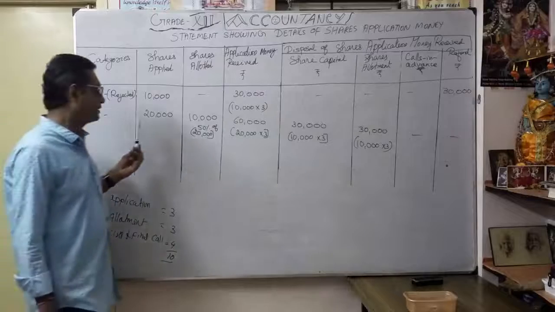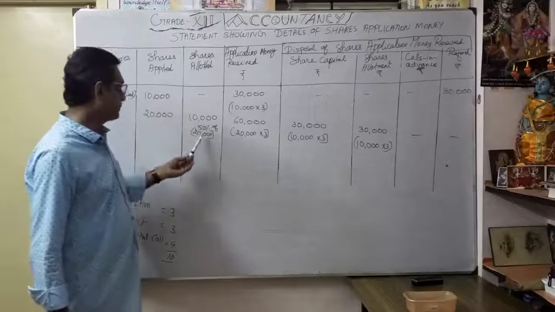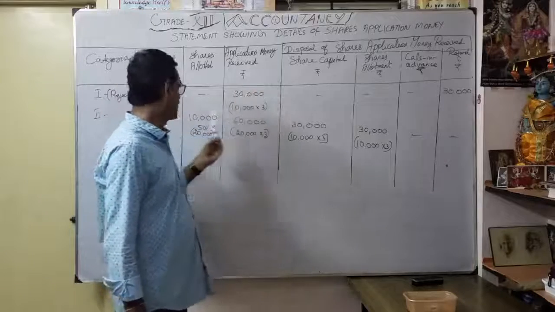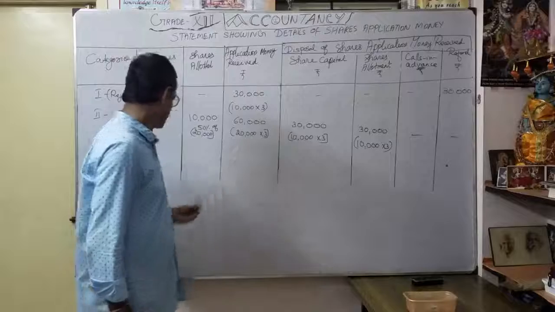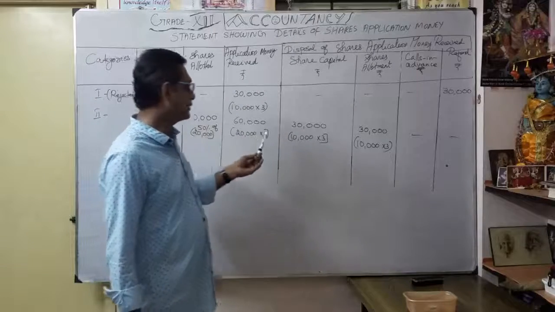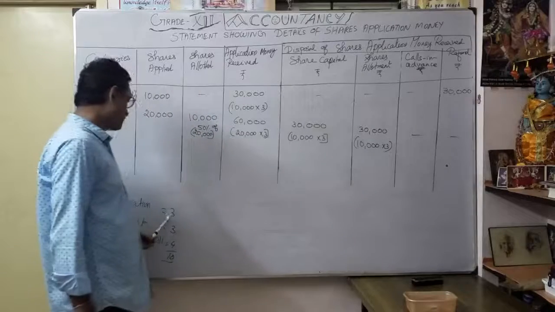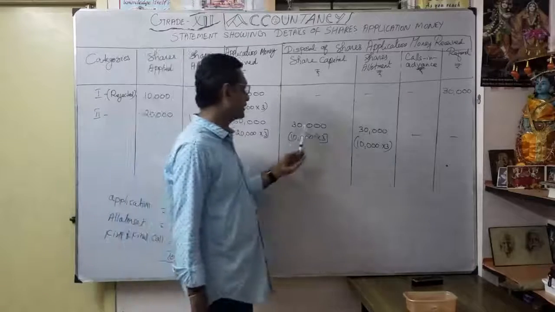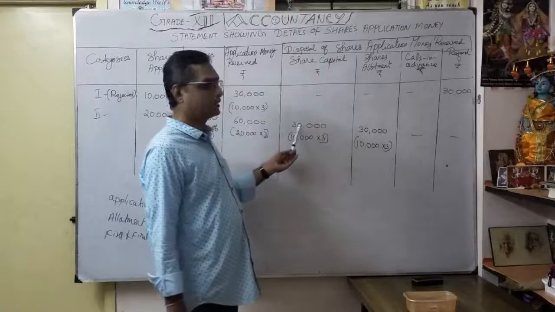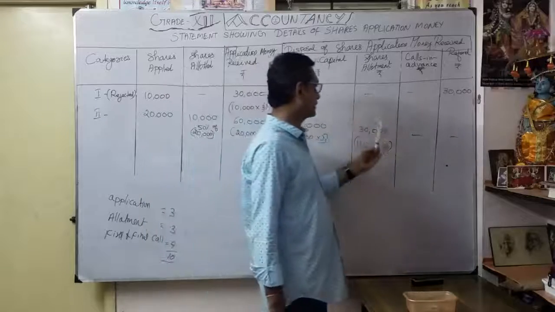Repeat once again. As 20,000 shares applied, only 50% allotted, 10,000. Actually how much application money received? 20,000 into 3 rupees application, 60,000. How much am I going to transfer? Allotted only 10,000, 3 rupees application. So 10,000 into 3, 30,000 transfer to share capital account. So from the 60,000, 30,000 transfer to share capital, balance 30,000 I transfer to share allotment account.